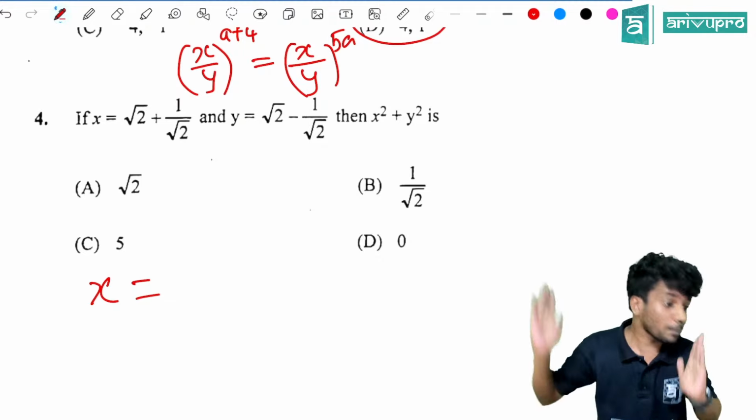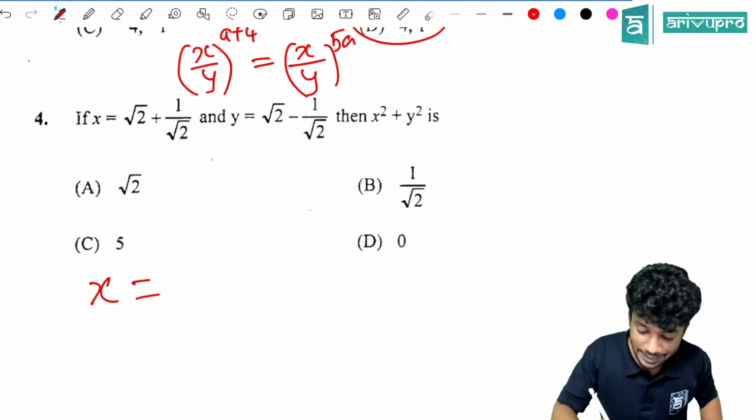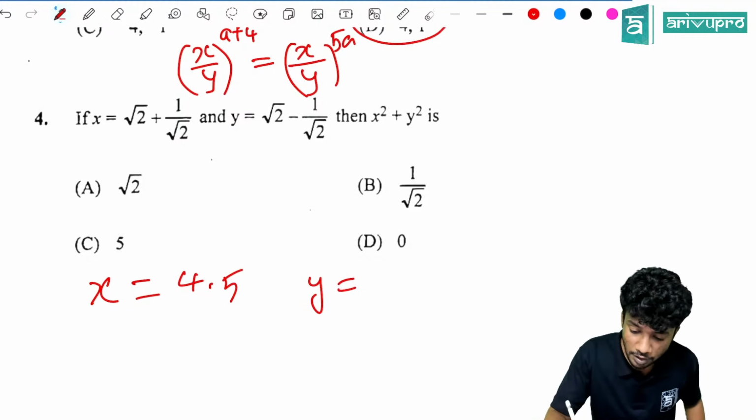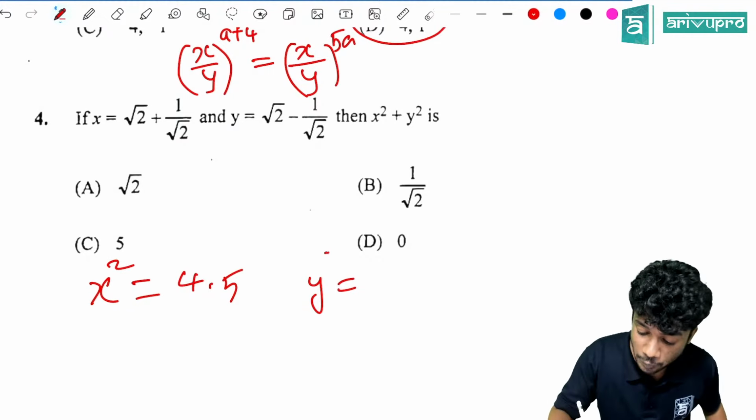Then you will get 1 by root 2. In total you will get x as 4.5. Similarly, you will get the y value. So x square value is 4.5 and y square value is 0.5. So option C is the answer, x square plus y square.